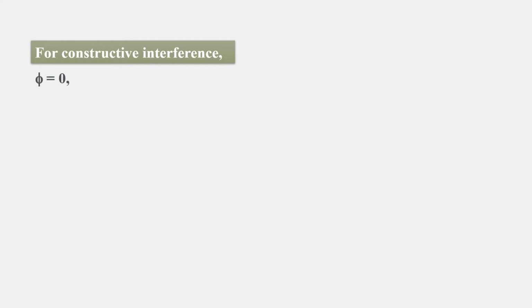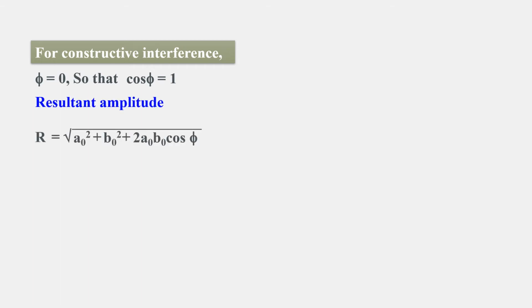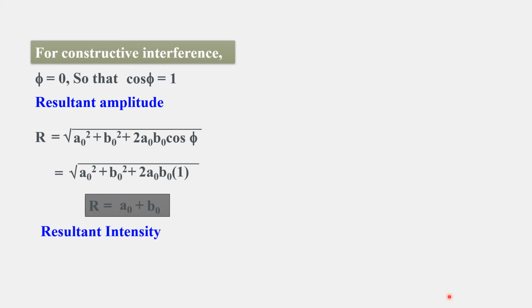For constructive interference, φ should be equal to 0, so that cos φ is 1. The resultant amplitude R can be written as √(A₀² + B₀² + 2A₀B₀ cos φ), where cos φ is 1, so it becomes √(A₀² + B₀² + 2A₀B₀). It can be written as A₀ + B₀. The resultant intensity I_R is equal to I₁ + I₂ + 2√(I₁I₂) cos φ, where cos φ is 1. So this is the resultant intensity.